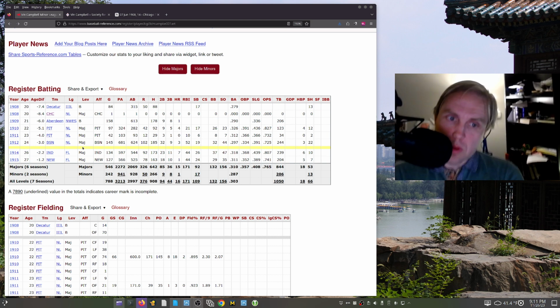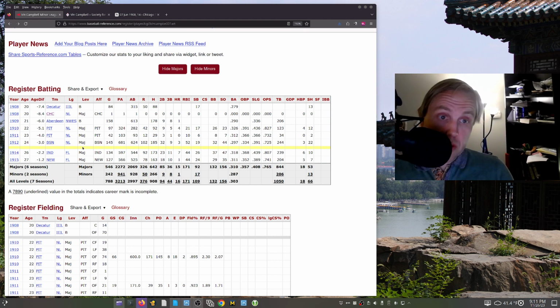But as I said before, the biggest question is, what do you do with this player? Because the actual role that he played on the team in real life is different than the role he's likely to play in your replay. They didn't see him as a pinch hitter. They saw him as the third string catcher.